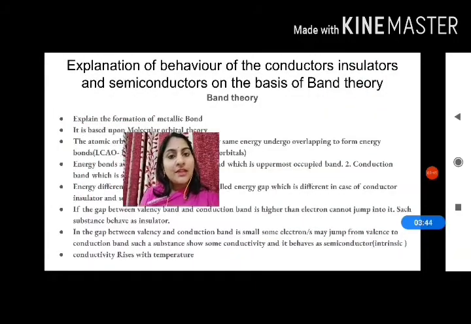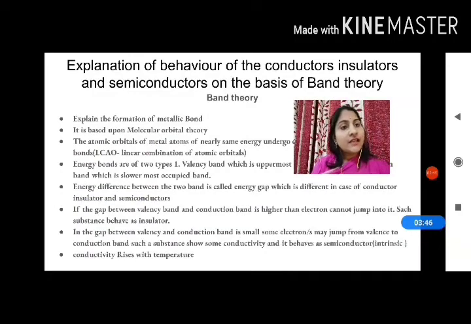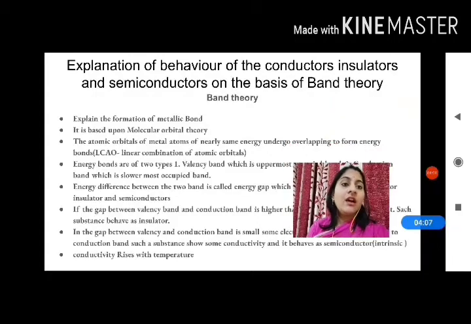So here is the explanation of the conductivity of the conductors and the semiconductors on the basis of the band theory. It explains the formation of the metallic bond, first thing. Second thing, it is based upon the MOT, that is molecular orbital theory, that you have studied in chapter 4 in class 11th. The atomic orbitals of the metal atoms of nearly the same energy undergo overlapping to form the energy bands, that is linear combination of the atomic orbitals, that we have already studied in class 11th.